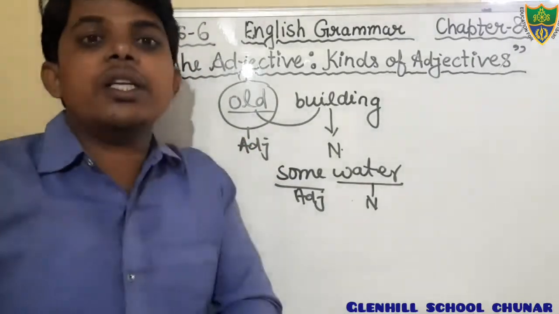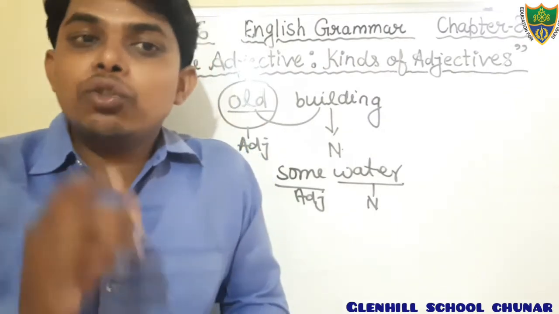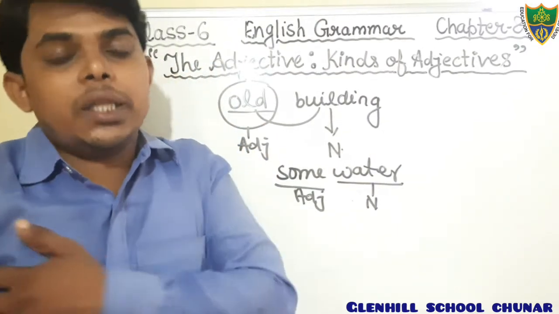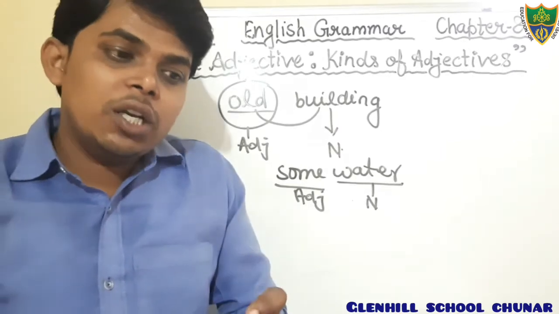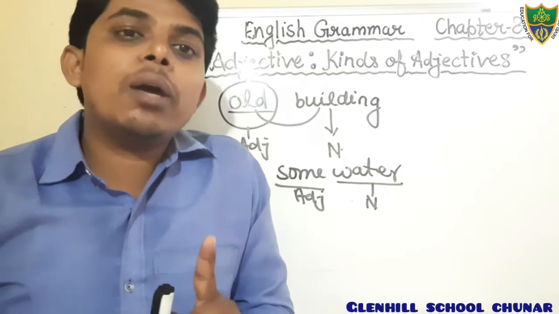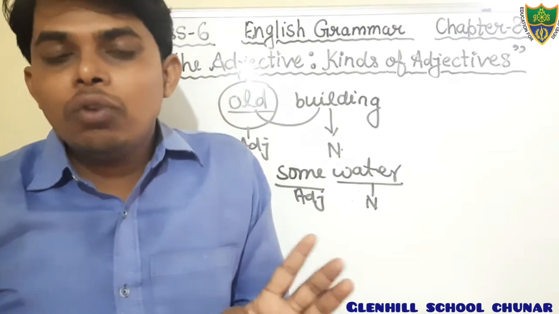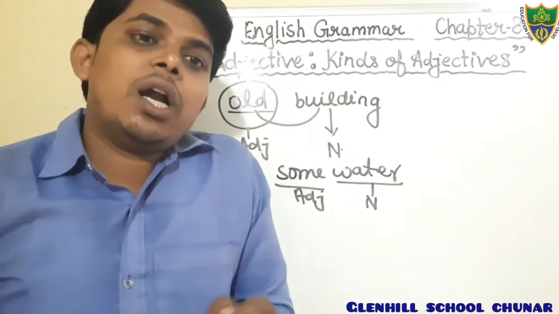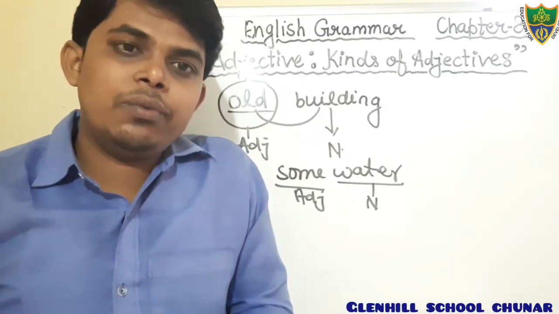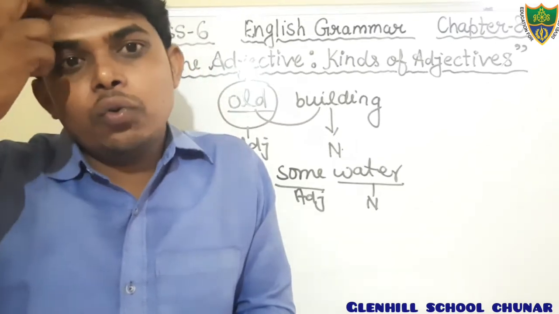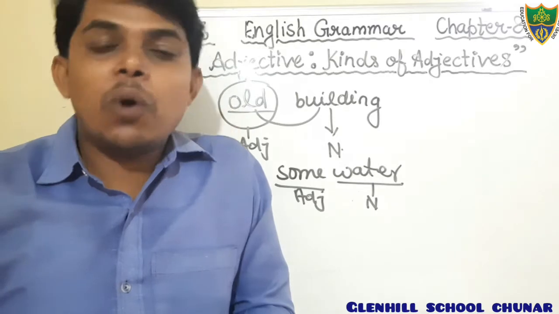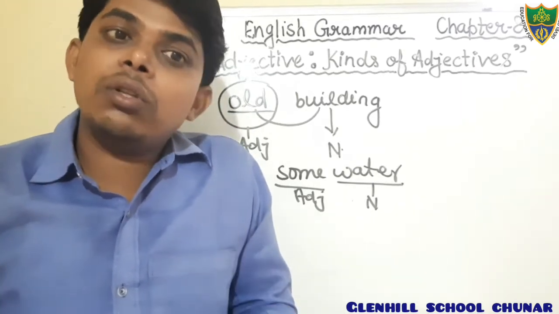And after that there is number, that also shows the number of the people or things that we can count. Dear students, adjective of quantity is for uncountable nouns that we cannot count, but adjective of number is for countable nouns that we can count. For example, one, two, dozen, boys, so many boys, many; we can count the number of boys.